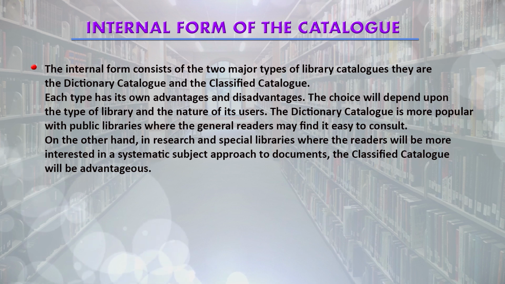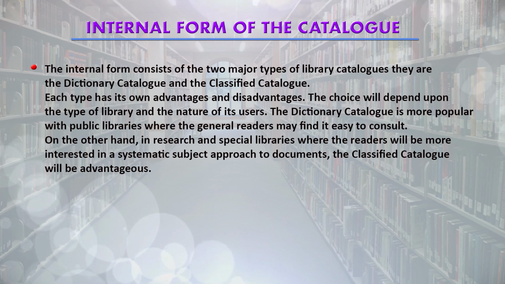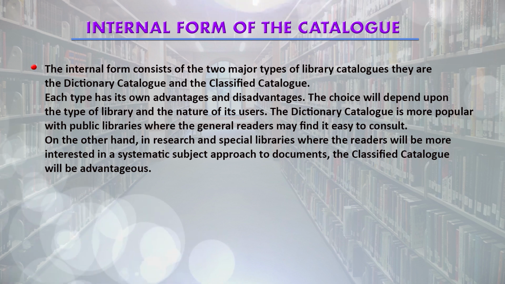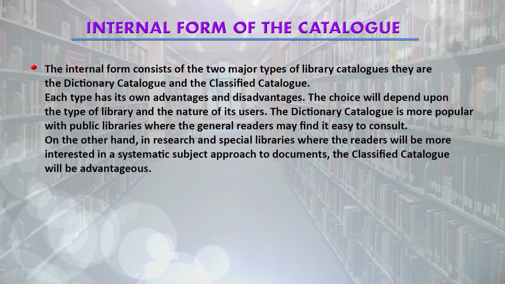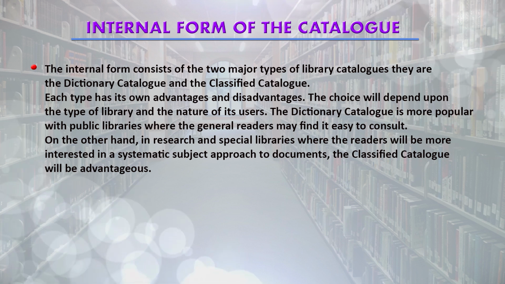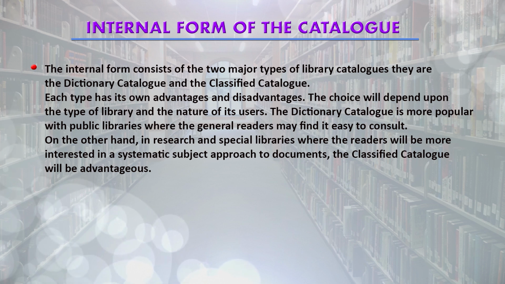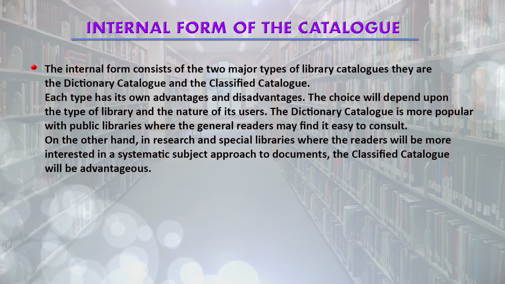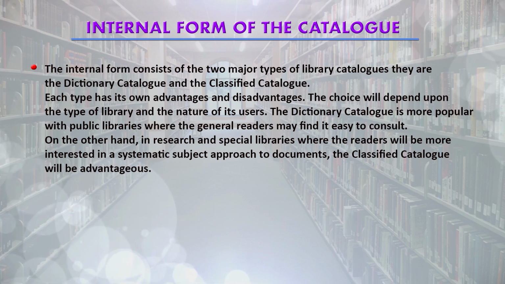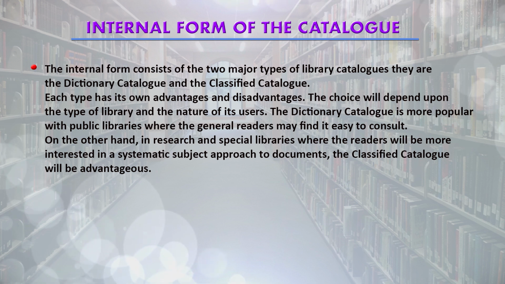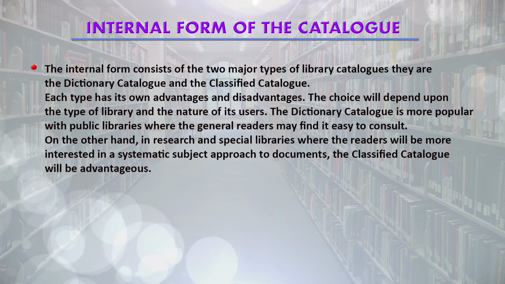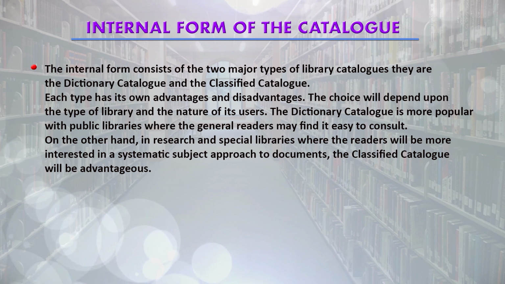The dictionary catalog is more popular with public libraries because the general readers or the general users may find it easy to consult this catalog. On the other hand, in research and special libraries where the readers will be more interested in a systematic subject approach to documents, the classified catalog will be advantageous. So, this choice of internal form of the catalog will depend upon the nature of the libraries, as it is true in relation to classification scheme also.